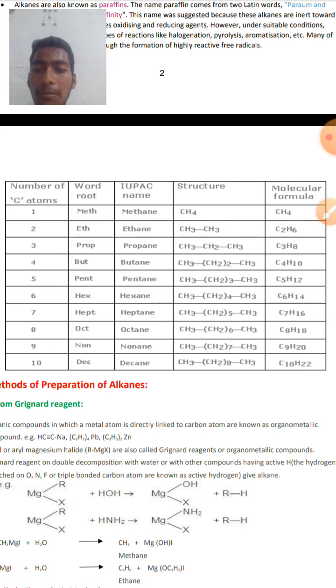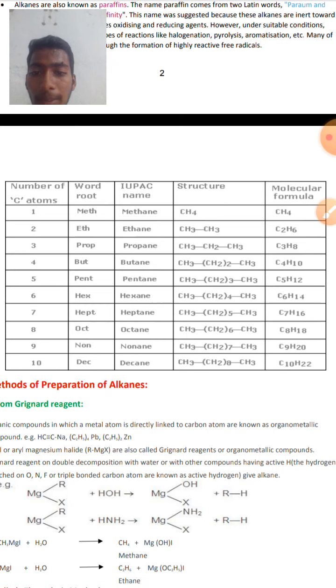If 5 carbon atoms are present, what is the root word? That is pent. And the IUPAC name will be pentane. Structural formula will be CH3(CH2)3CH3, and molecular formula will be C5H12. If 6 carbon atoms are present, the root word is hex, and the IUPAC name will be hexane. Structural formula will be CH3(CH2)4CH3. Then molecular formula will be C6H14.